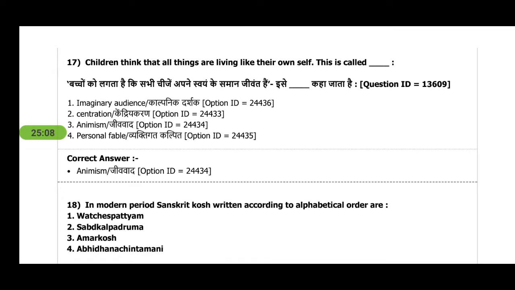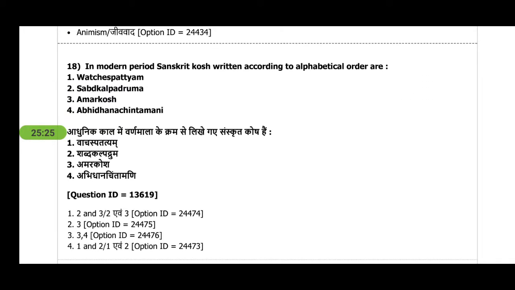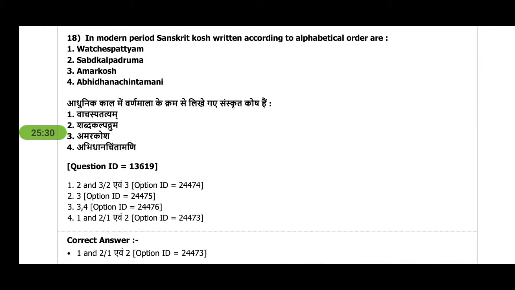Children think that all things are living like their own self. This is called animism. This topic we study in B.Ed itself, but you can see it in Jean Piaget's theory of cognitive development. There this topic lies. Next is, in the modern period, the Sanskrit Kosh is written according to alphabetical order. You can see the question and then the answer.